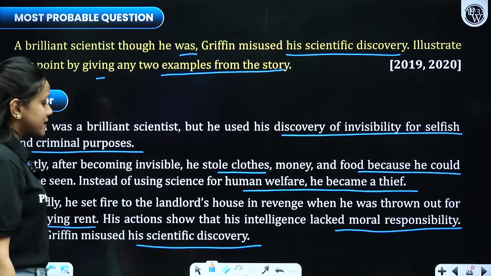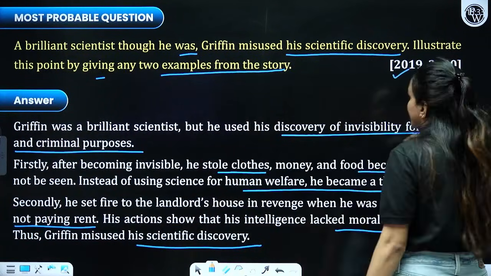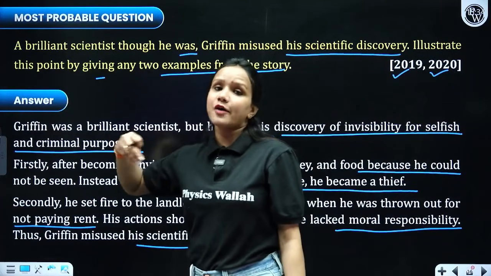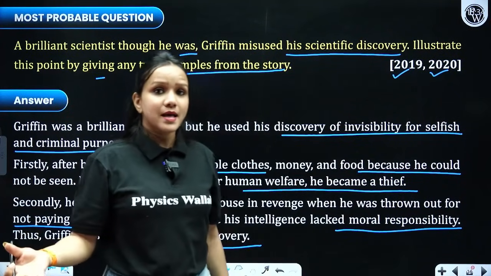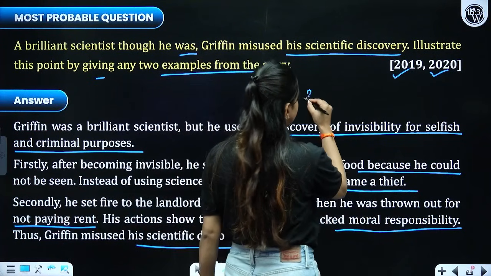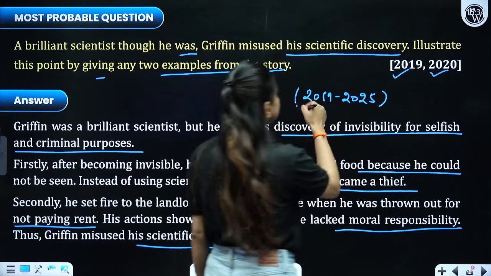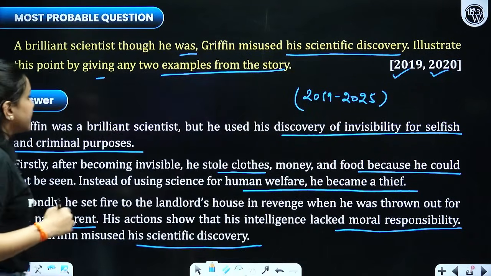Got it? Next question. As you know, this question has been asked twice, in 2019 and 2020. Please focus on such questions that have been asked previously in the board exams, right? Recent years' question papers, if we talk about 2019 to 25, especially, right? Please focus on these years' question papers, right?